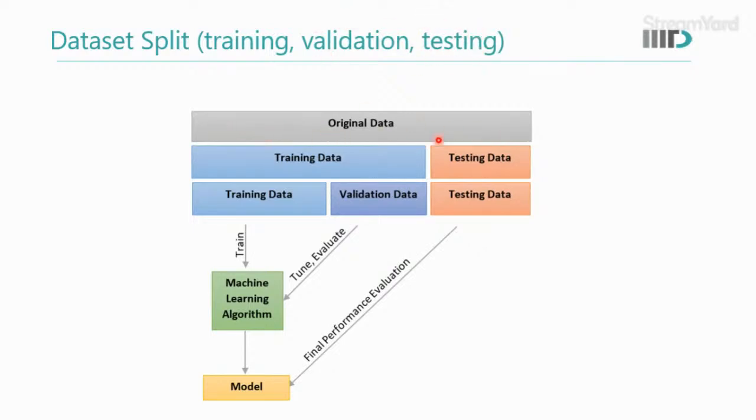So this is the original data. We create a training set and then the testing set. And then in the training set, we actually divide it into 2 parts, the training set and the validation set. In the training data set, we train the machine learning algorithm, and in the validation set, we see how much it is performing so that we can tune or fine tune its parameters and evaluate whether the ML algorithm is